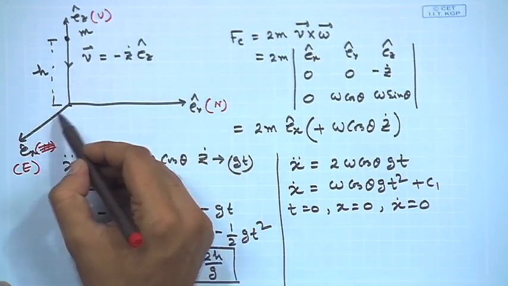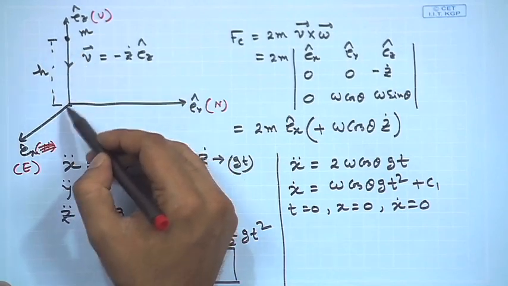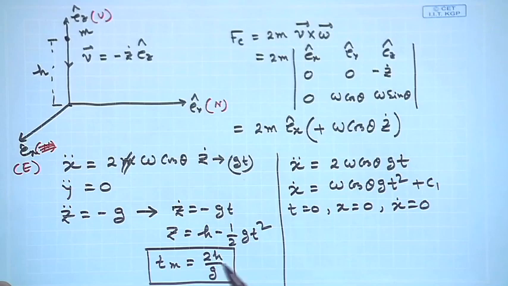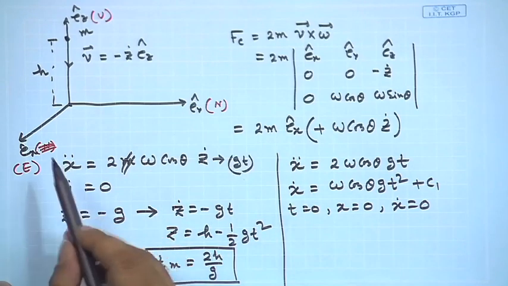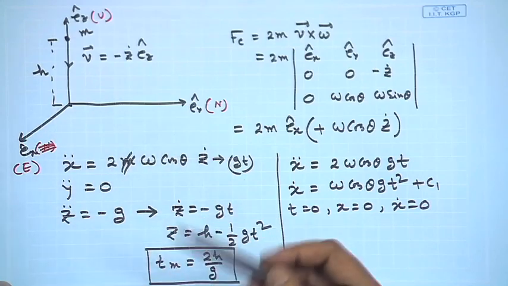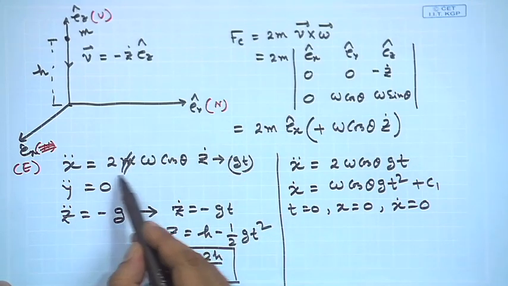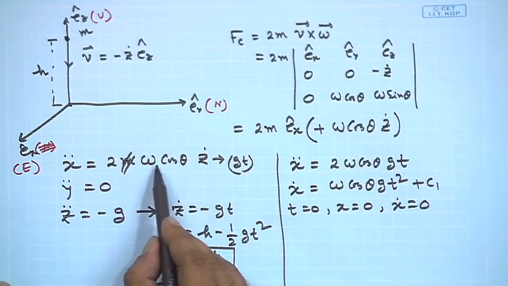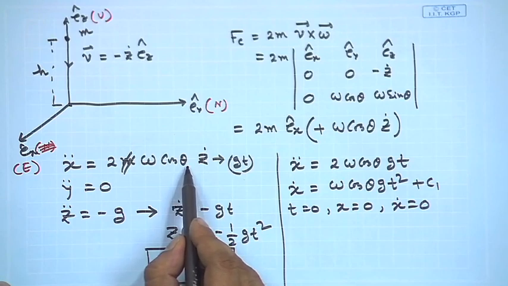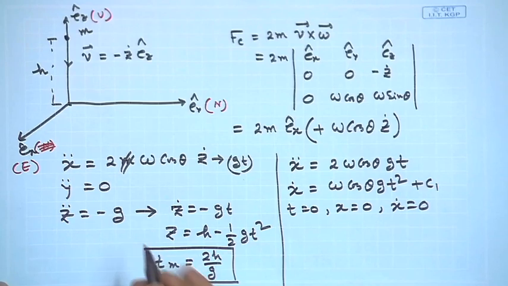Now, this force will cause a deviation along east, that means there will be a velocity component along east as well. Now, this velocity component along east will exert another force in the y direction. So, there will be all these secondary effects, but because this force itself is too small, it is proportional to omega cos theta, we are assuming that the secondary effects are non-vanishing.